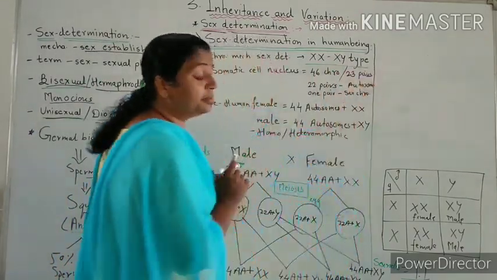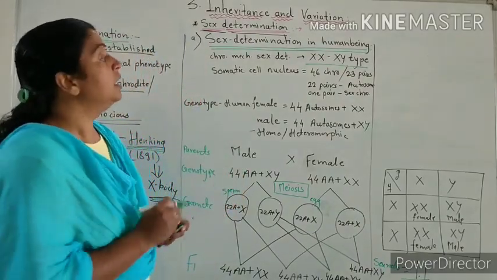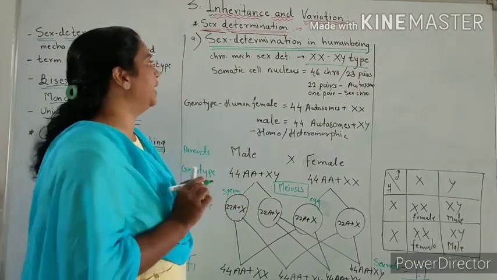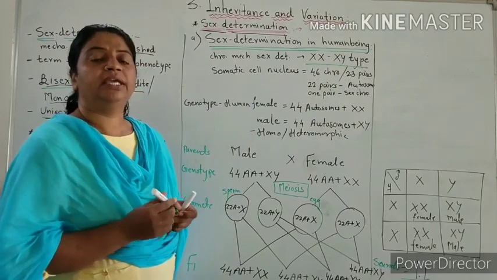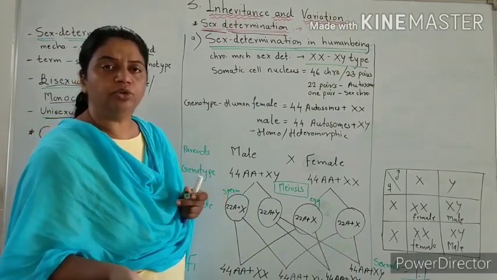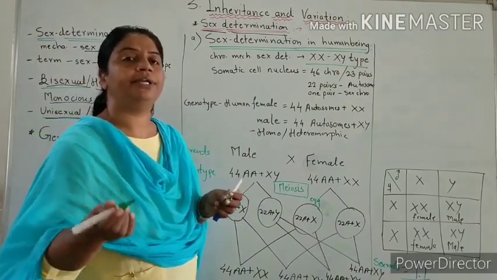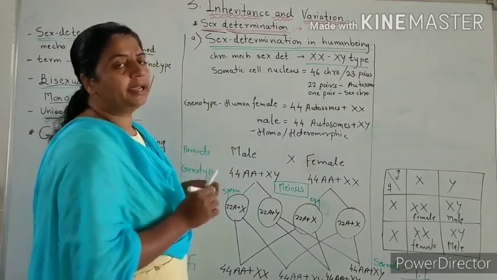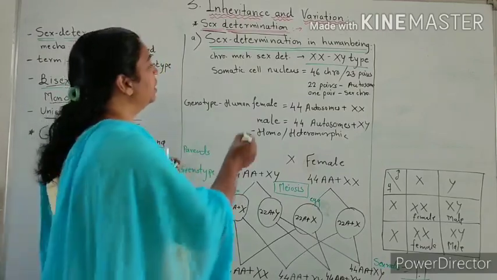In birds, it is ZZ-ZW type, and in honeybees, haploid-diploid type.